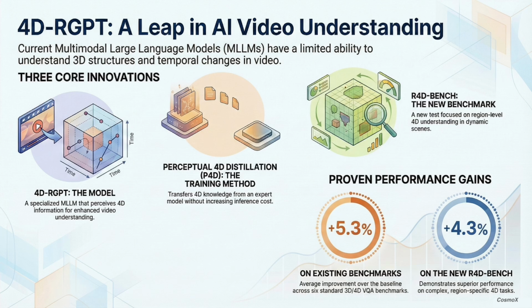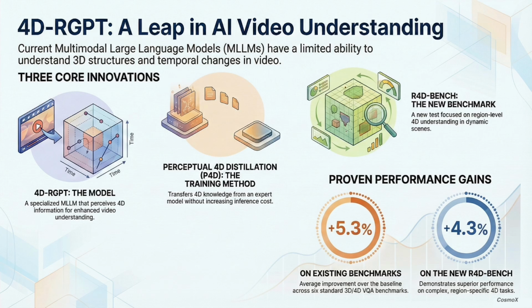That's actually incredible. But it brings up another problem. If you've built this amazing 4D engine, how do you even prove it works better if all the existing tests are designed for 2D thinking? Exactly. We know the current 3D and 4D video benchmarks mostly focus on static scenes. They don't even have region-level prompting. So the authors realized they needed a better measuring stick, and they built one.